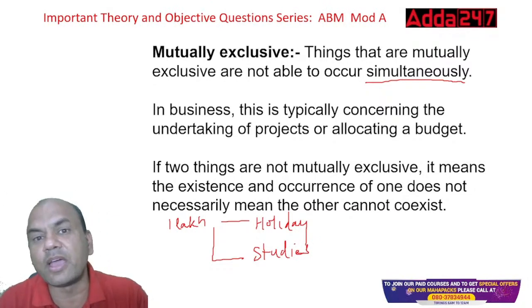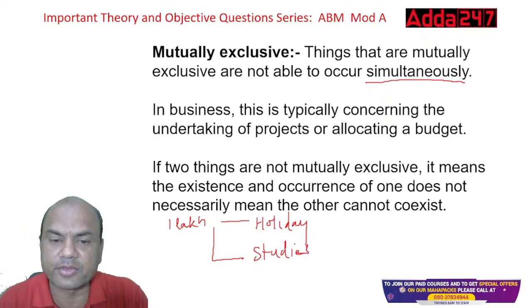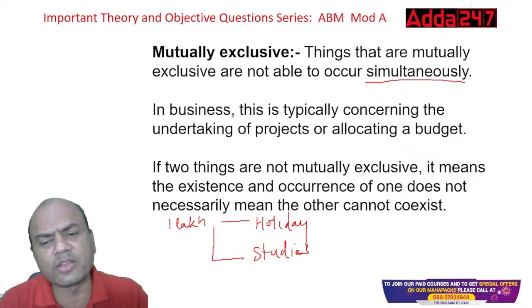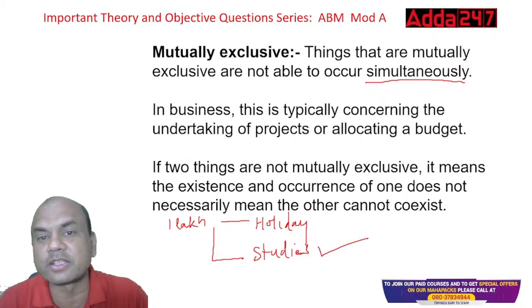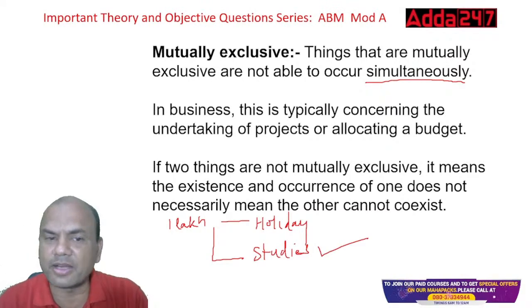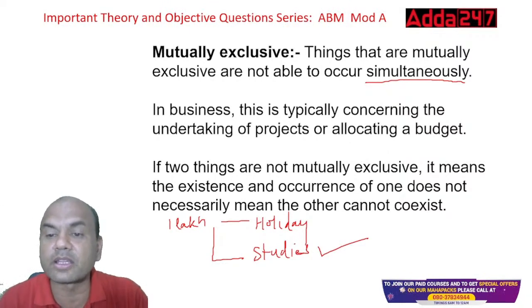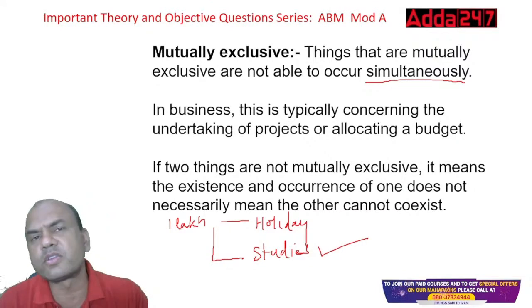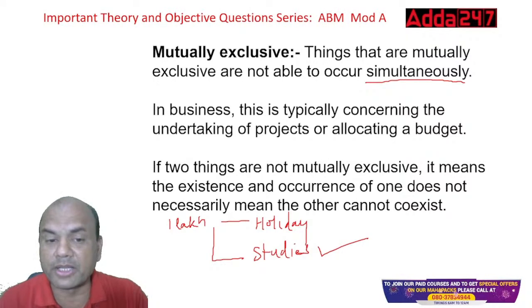Either you can have the cake in your hand or you can eat it. This is known as exclusive, so you'll have to select one. Definitely you'll select the studies. Of course, someone might say holidays, but jokes apart, studies is the main part. So in business, this typically concerns the undertaking of projects and allocating the budget. Similarly, in companies we face the same problem: budget is limited and projects are many.